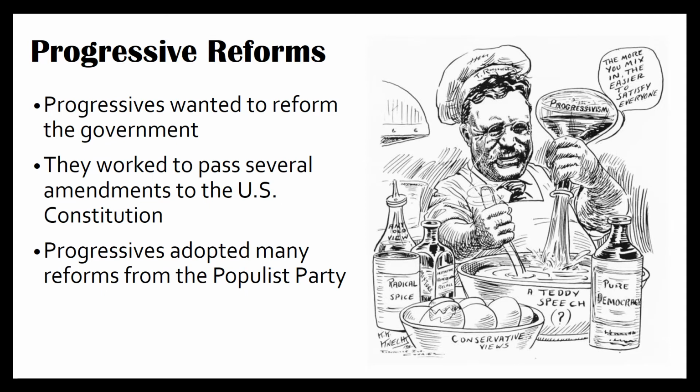Progressive reforms. Progressives wanted to reform the government. They worked to pass several amendments to the U.S. Constitution. Progressives adopted many reforms from the Populist Party.